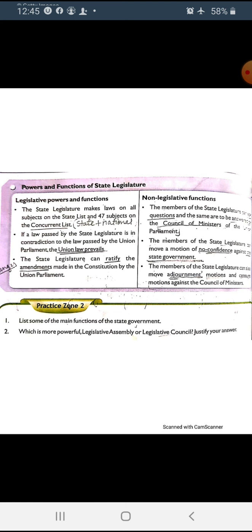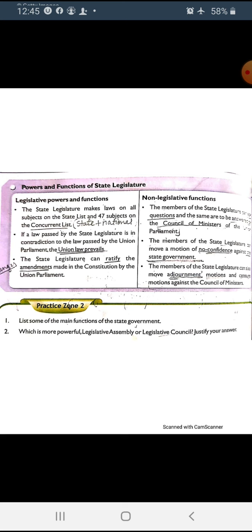Second point, if a law passed by the state legislature is in contradiction to a law passed by the union parliament, the union law prevails. If state level and union level both pass any rule, which rule do we follow? We follow the central level law.